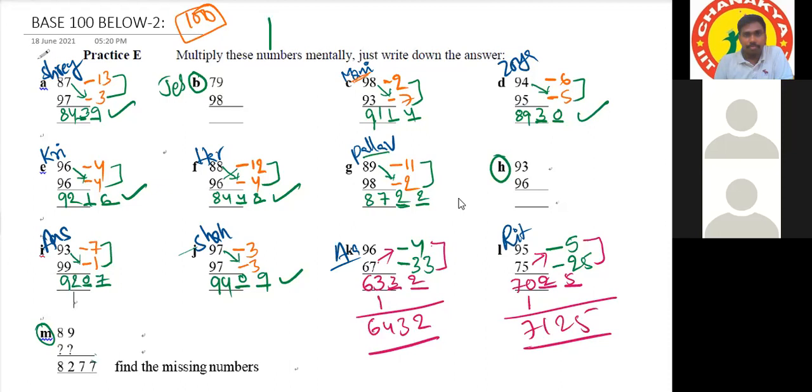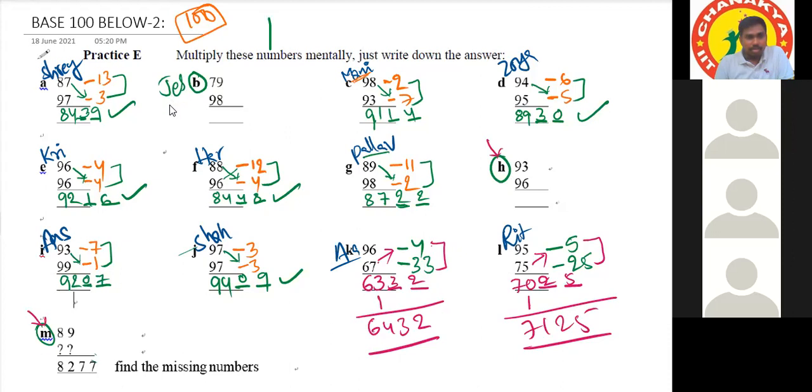Vishnu, are you there? Yes, sir. Take one question among H and any one question. It is of your choice. Sir, actually I have a doubt in question M. Okay, we'll do that. Vishnu, take any one question. Sir, H, sir. Okay, this is for Vishnu. Now Jashmita, I think you are ready. Yes, sir.